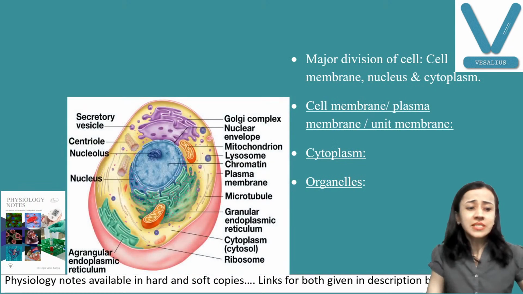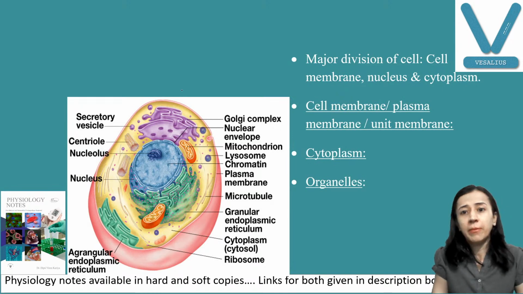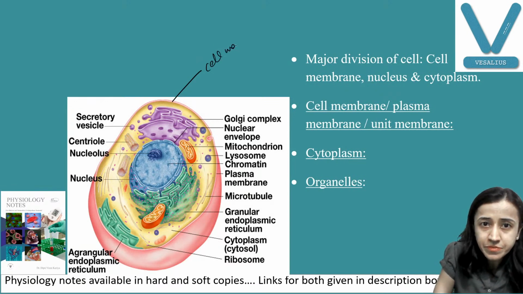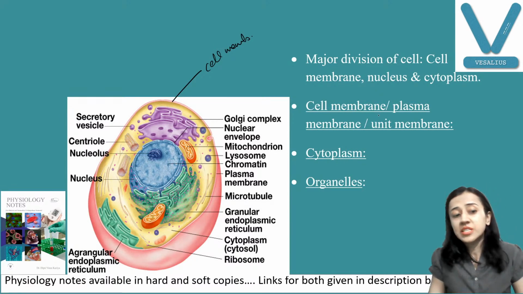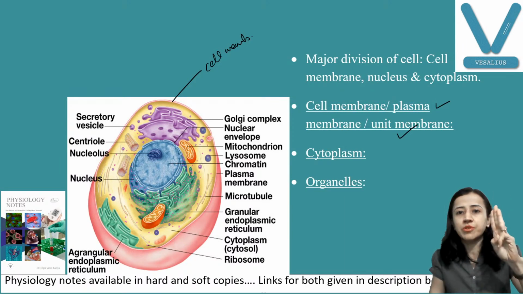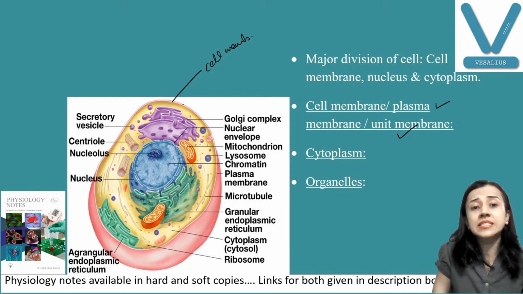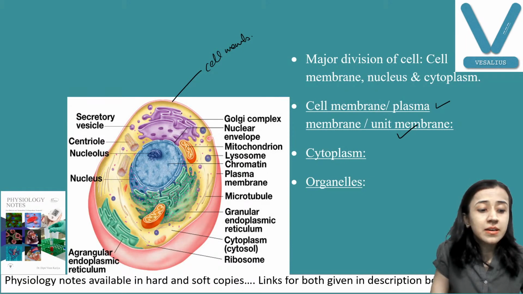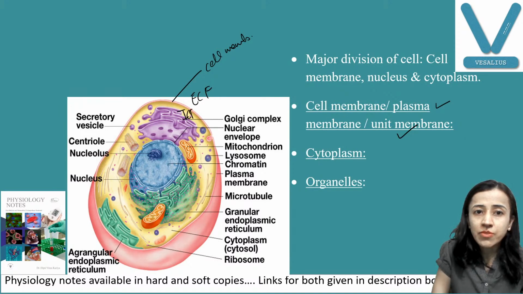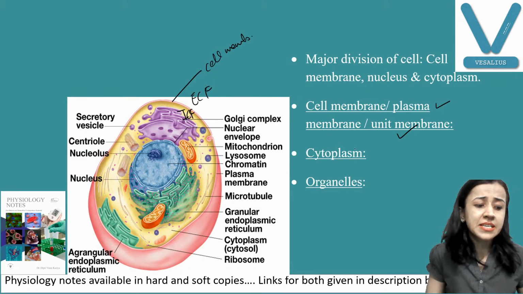Now we discuss the structure of the cell. Every cell consists of three things. Number one, you can see here, the cell membrane. Other names for the cell membrane are plasma membrane or unit membrane. All three names you have to remember: cell membrane, plasma membrane, unit membrane. Now what is it? It is a protective sheath between the extracellular fluid and the intracellular fluid, outside the cell and inside the cell. Second thing is cytoplasm.